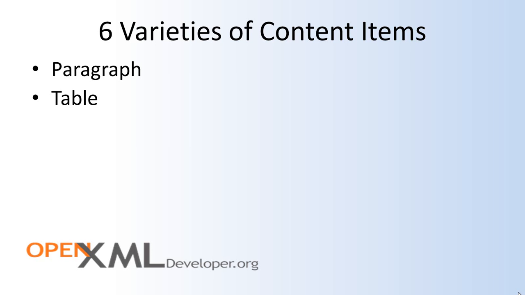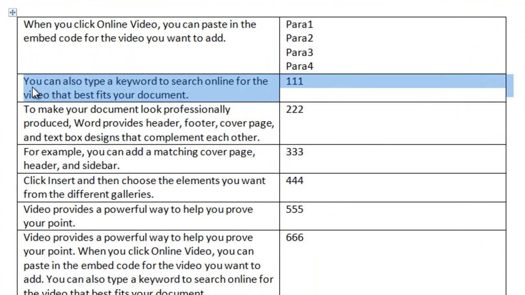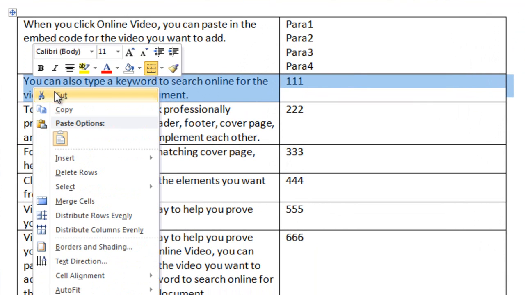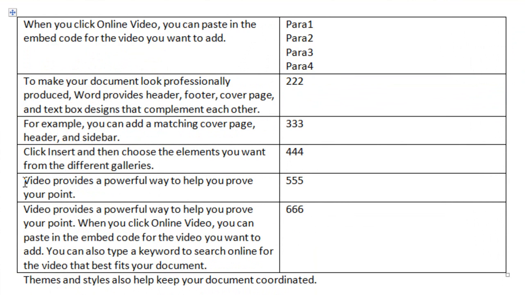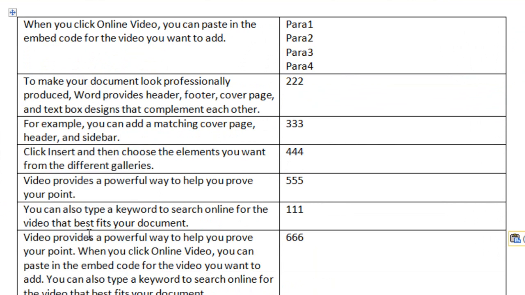Within tables, we also very well may want to associate metadata with rows. You may want to enable your end user to come over here and cut this row from their table, and then come down here and insert that content as a new row.